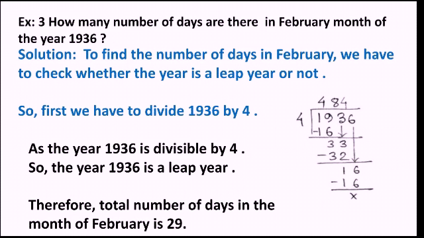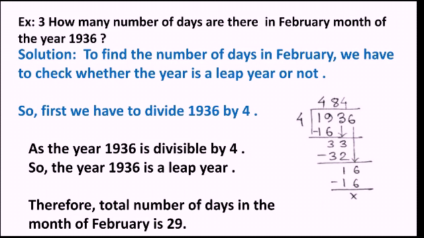How to check? We have to divide it by 4. Then we have to check whether we are getting a remainder or not. If we are getting a remainder, that means the year is not divisible by 4. If we are not getting any remainder, then it is divisible by 4, so it's a leap year.